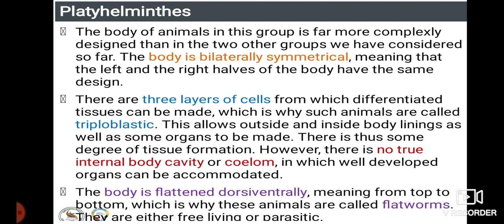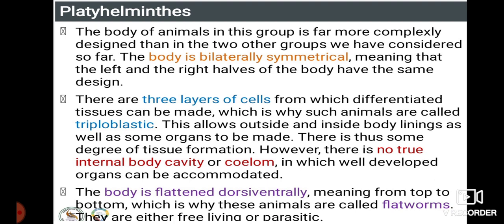What do you mean by the words free living and parasitic? A free living organism does not depend on other organisms for food. And parasitic means these organisms get food from other organisms. That is why we consume deworm tablets to remove these kinds of organisms from our body. Children, just imagine, the government is supplying albendazole tablets, isn't it?